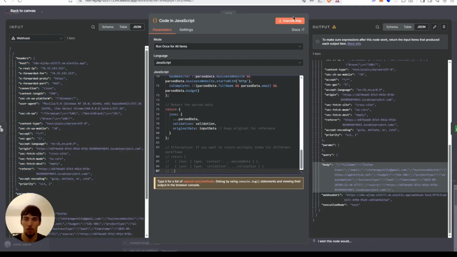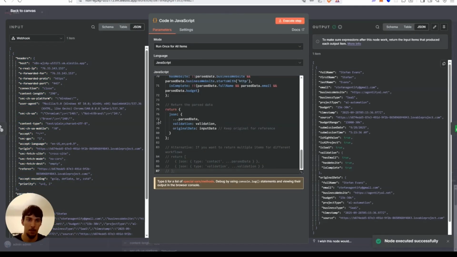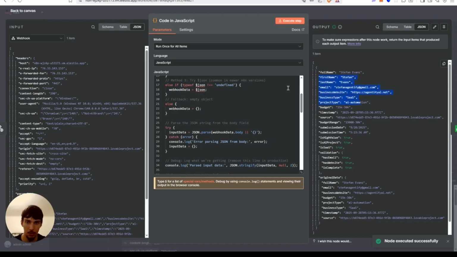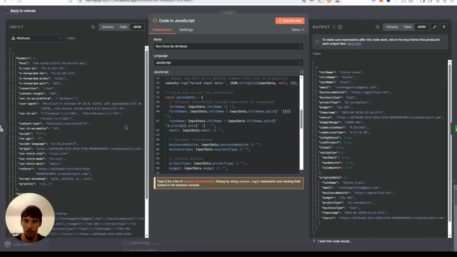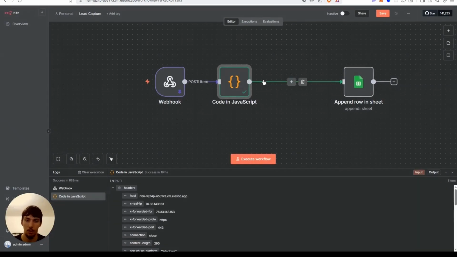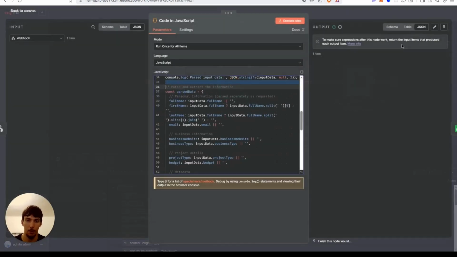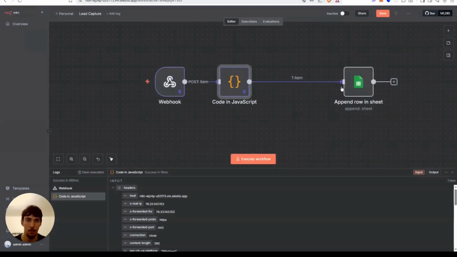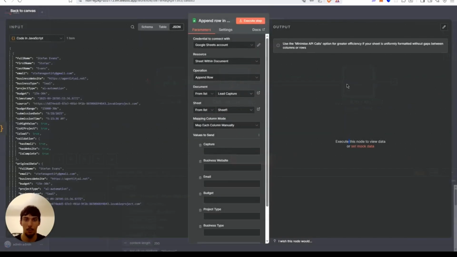Okay, now this should work. There we go. See, it split it here. So it just uses the slice function and then space and then makes its own object. As we can see here, I'm going to pin that just to keep it here. And then we can just drag and drop this information.